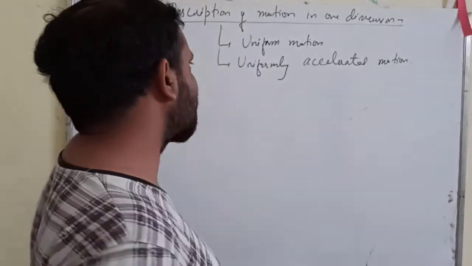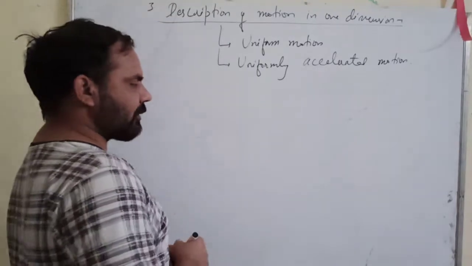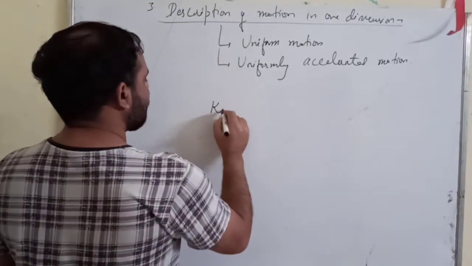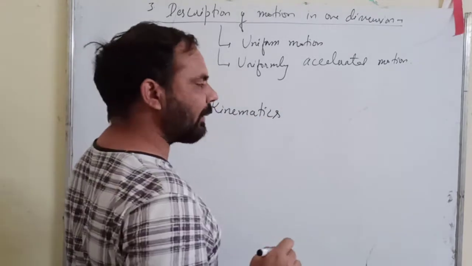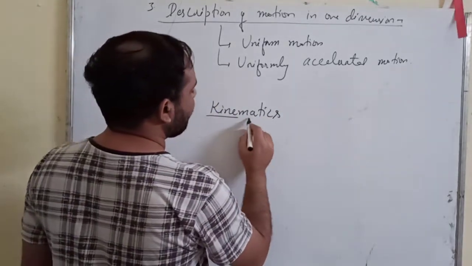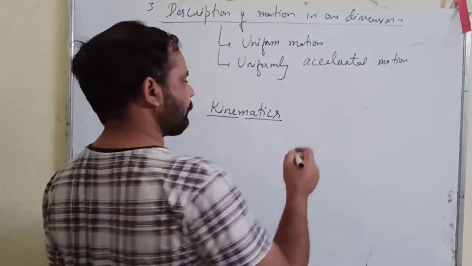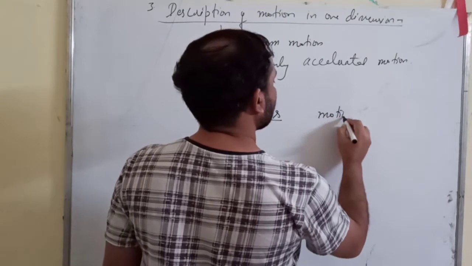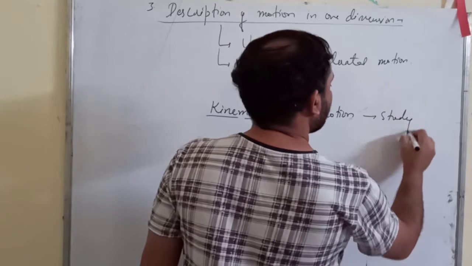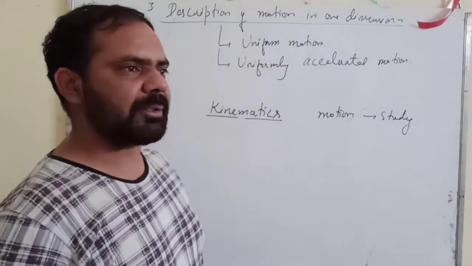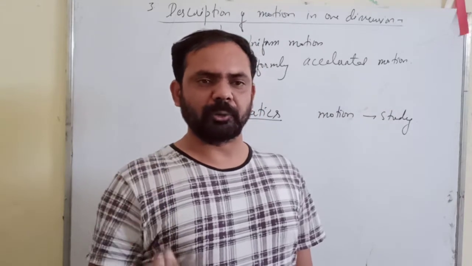The chapter is the description of motion in one dimension. Now we are starting the portion named kinematics. Kinematics: kine refers to the word motion, and matics refers to study. So in this unit, we will study motion.